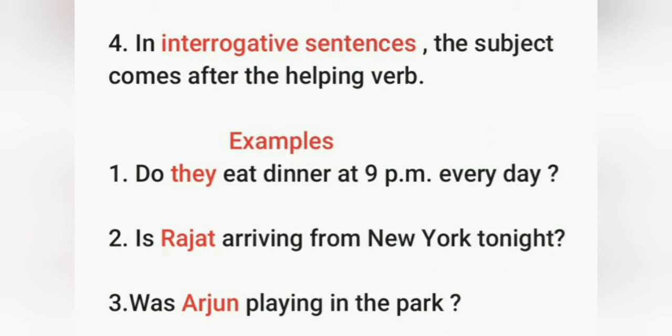Next example, is Rajat arriving from New York tonight? Question mark. It is an interrogative sentence, and you can see here we have the subject Rajat, which comes after the helping verb is. And next, was Arjun playing in the park? In this sentence also you can see we have the subject after the helping verb was. All these sentences tell us that in interrogative sentences the subject comes after the helping verb.